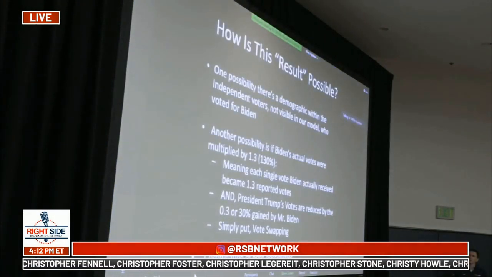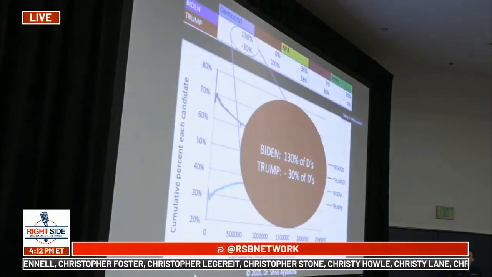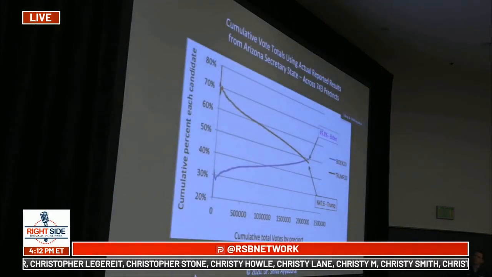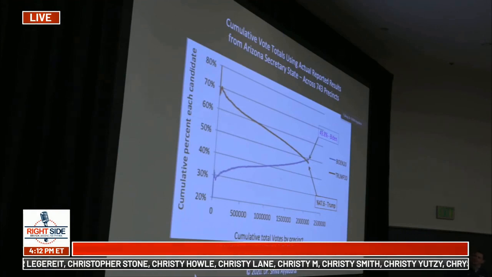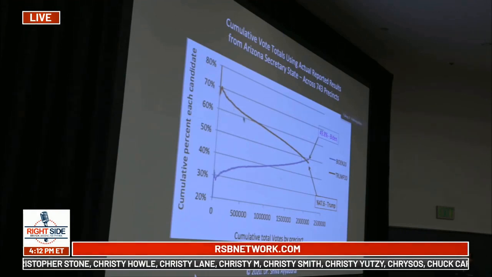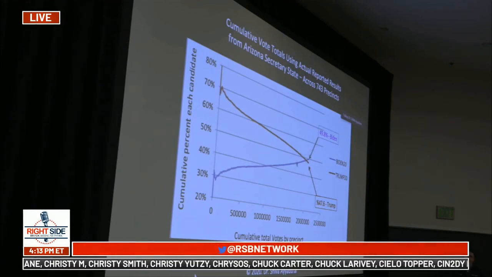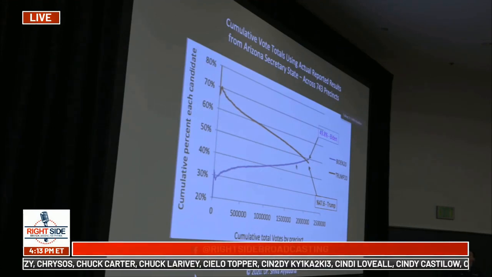So think of this, Mayor Giuliani, as if you think about this, this is a curve that represents the actual vote, what's called the cumulative vote count for Mr. Biden and President Trump. Okay, so this is the control. This is what actually occurred on election night. Does that make sense?